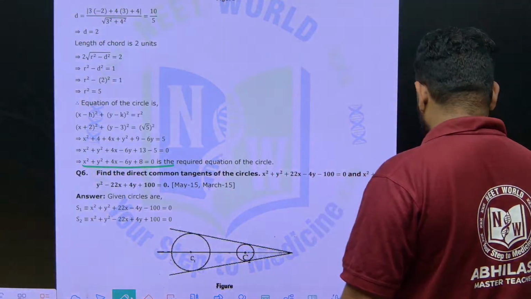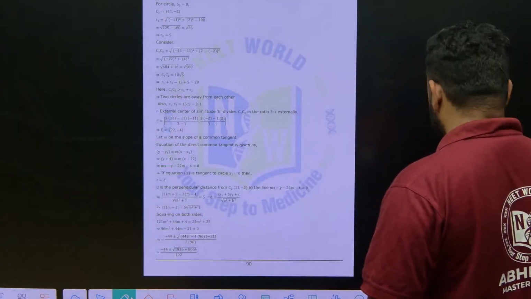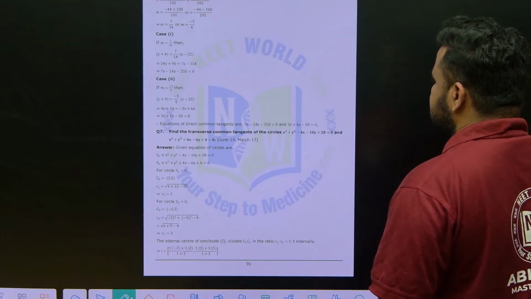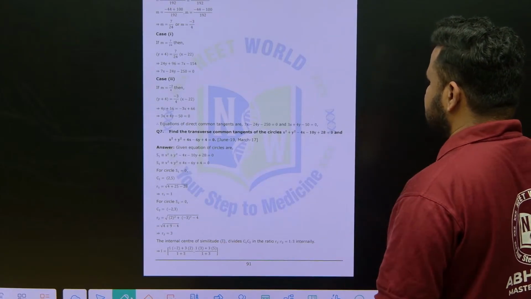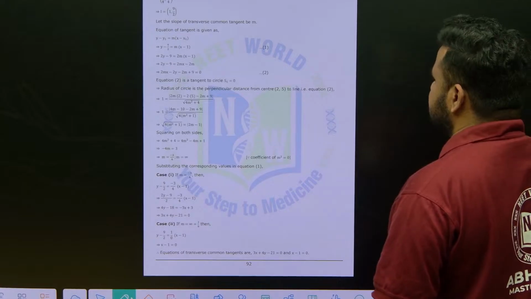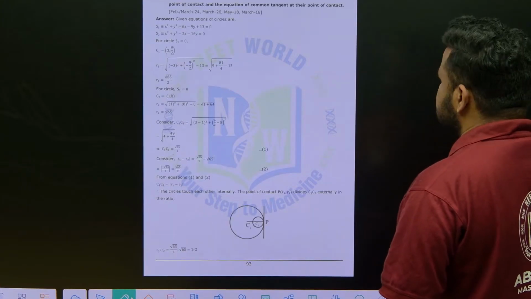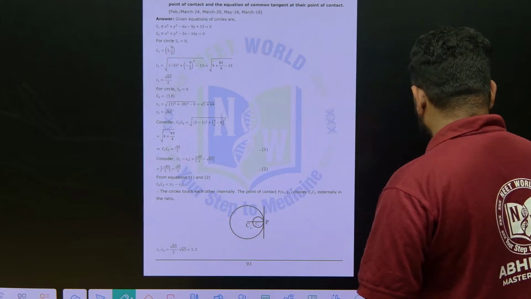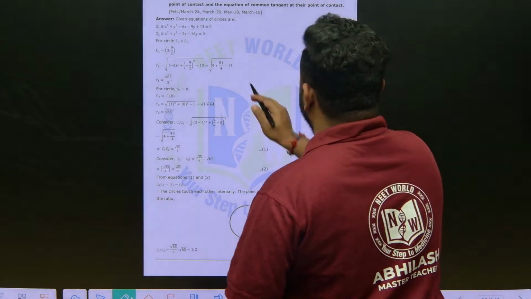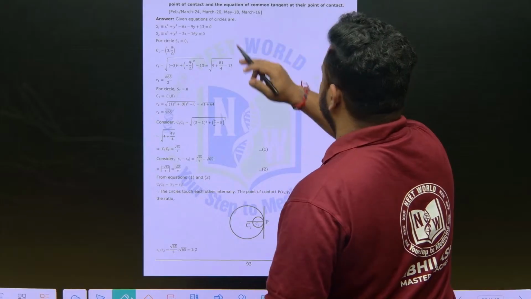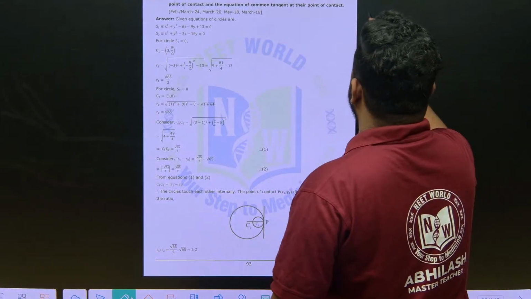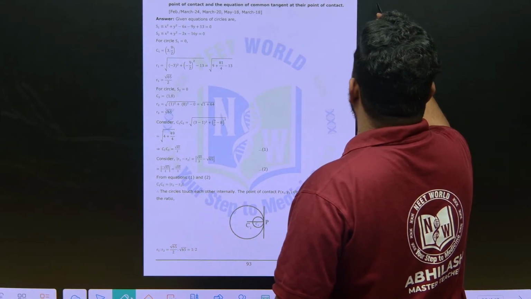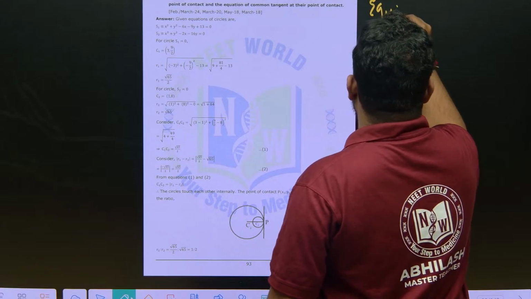Before coming to the next question, there is one more question we have left out: find the transverse tangents. This question we have already solved, but in it we made one mistake while finding the equation of the common tangent.